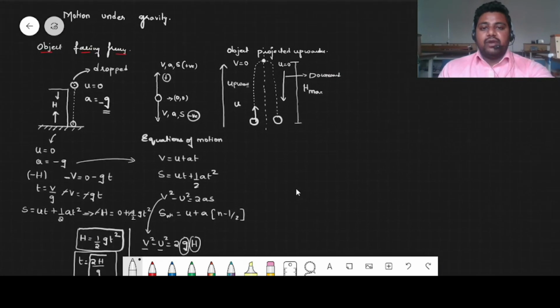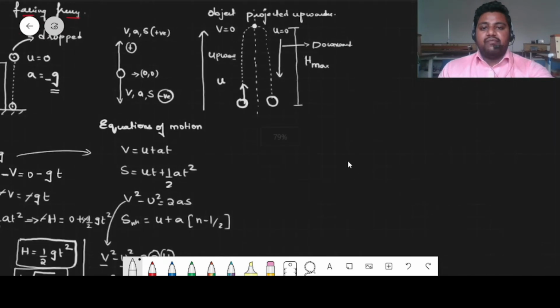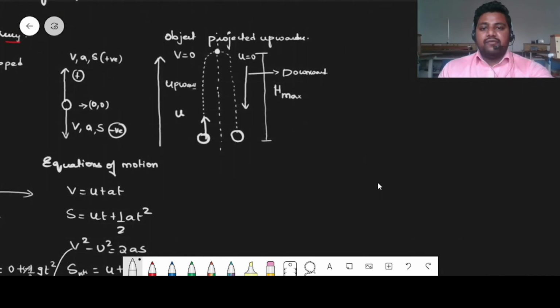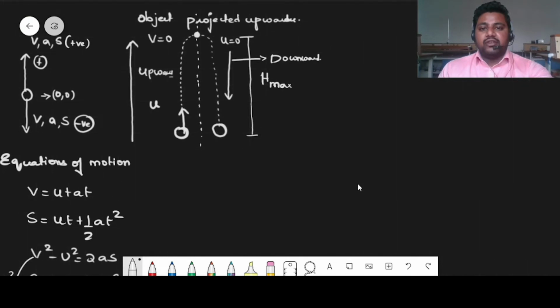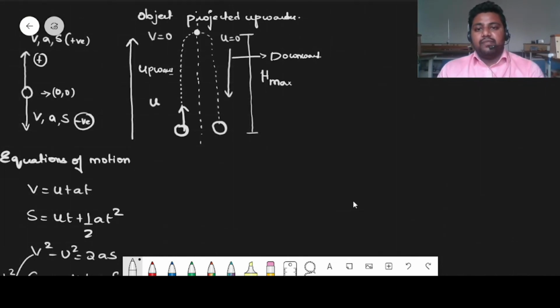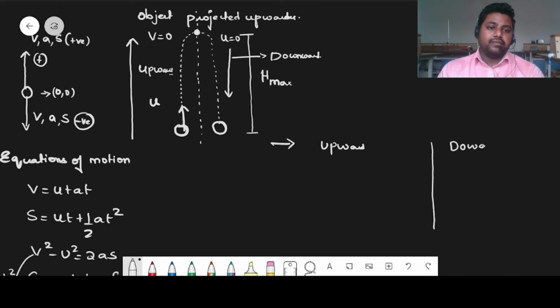Now we are going to discuss an object projected in upward direction. If an object is projected upward with an initial velocity, we divide this into two different motions: upward motion and downward motion.